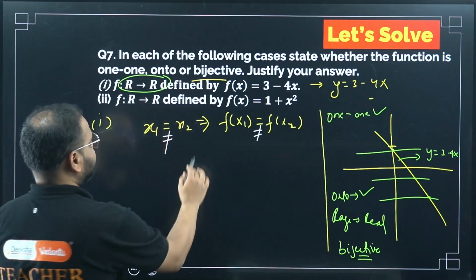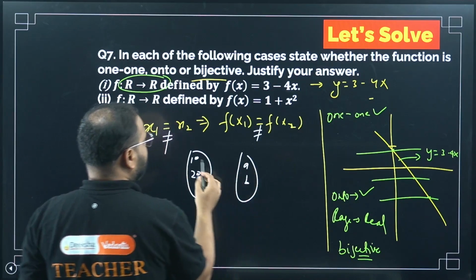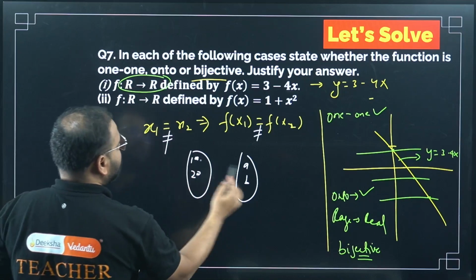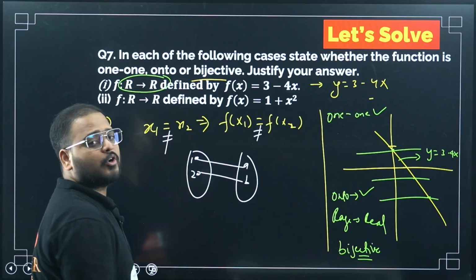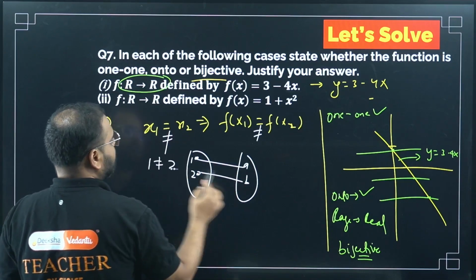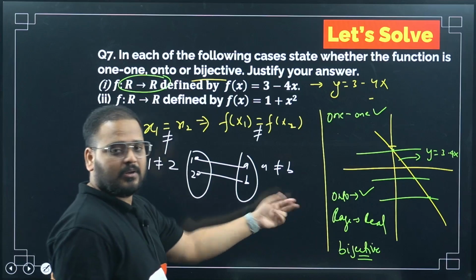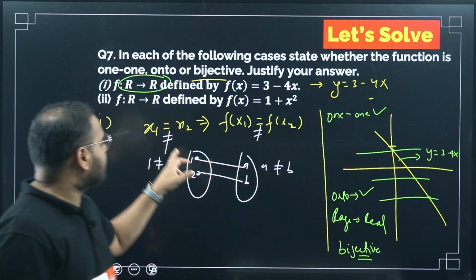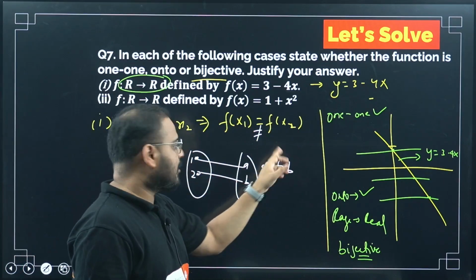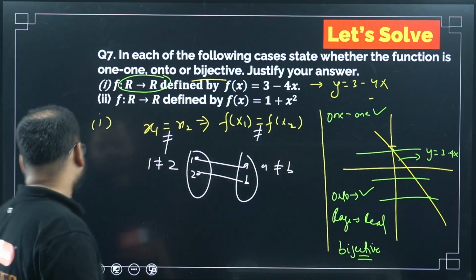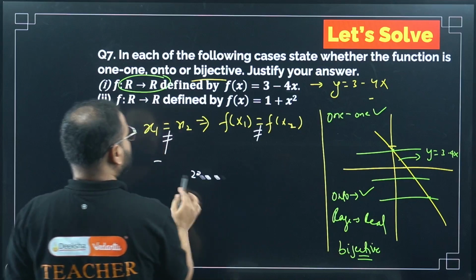If I take two numbers 1 and 2, and over here I take a and b, is 1 equal to 2? No. Then if 1 is mapping with a, then 2 will map with b. Are a and b equal? No. So when 1 is not equal to 2, then a is not equal to b. If the condition is equal for the domain part x1, x2, then the related function y value will be equal. If it is not equal, then it will again be not equal. This is the rule we use to solve the questions using the algebraic method.